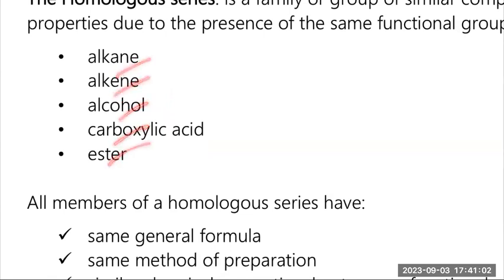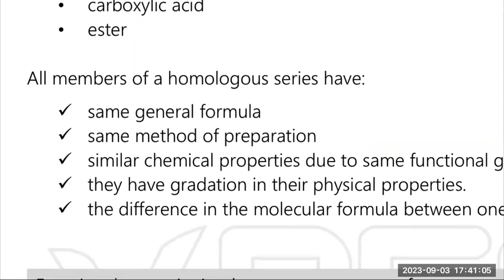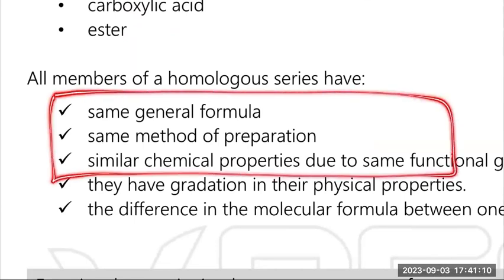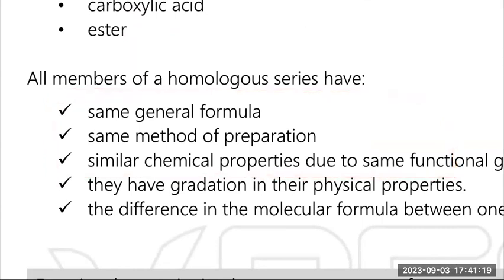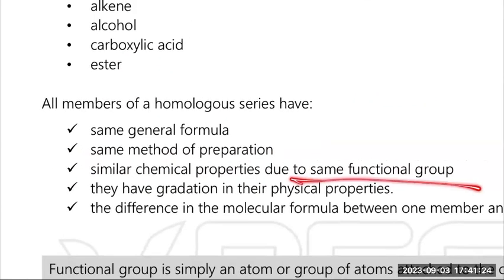Of course, all these families have characteristics. Your school also told you to memorize them. Standardized, normally we memorize the first 3: the same general formula, same preparation method, and a similar chemical property because of the same functional group. But take notes, guys. If you write similar chemical property already, we don't write same functional group again, because the functional group is to explain the chemical property. You can write same functional group as one of the characteristics, but then you don't talk about chemical property anymore. They're related. You understand what I'm saying?